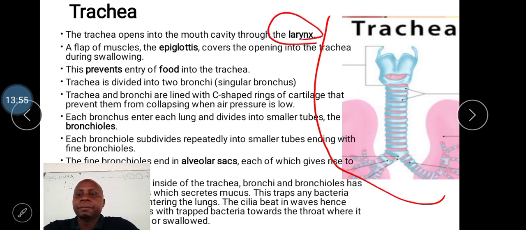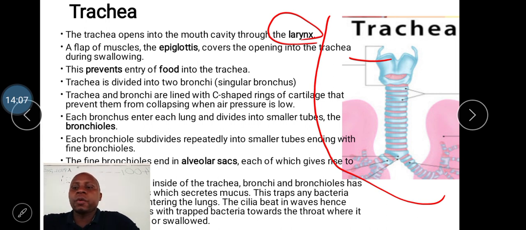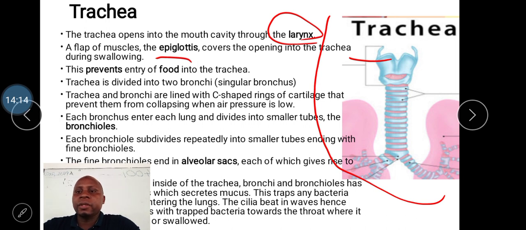Now, above the larynx is somewhere here. Above the larynx, there is a flap that covers the trachea during swallowing. This flap of muscles is called the epiglottis. Is it clear? So the epiglottis covers the opening into the trachea during swallowing, hence preventing food from getting into the trachea. Good.